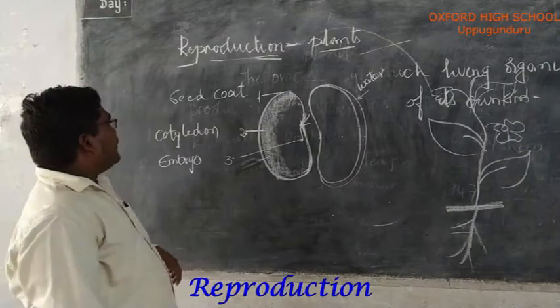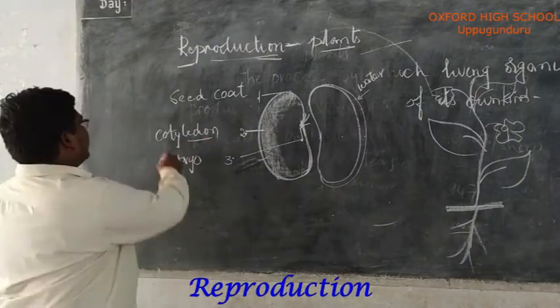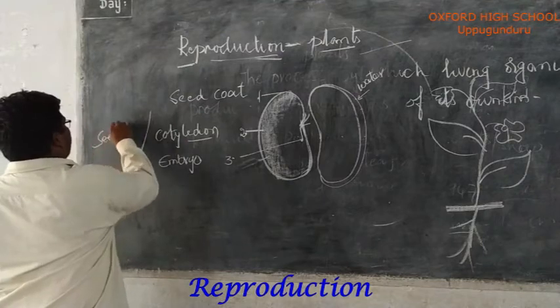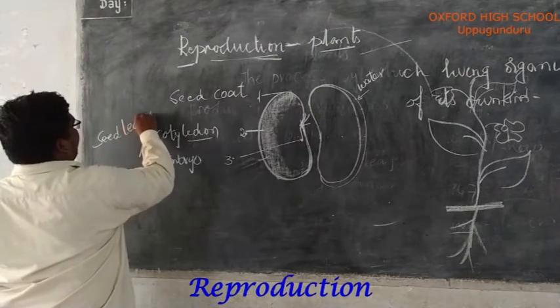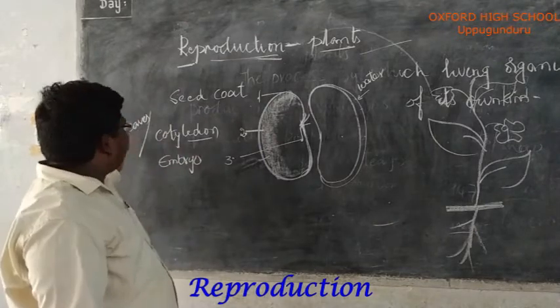The second one is cotyledons. It's also called seed leaves. Cotyledons are seed leaves.